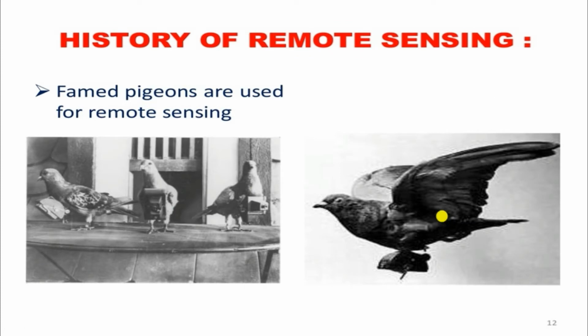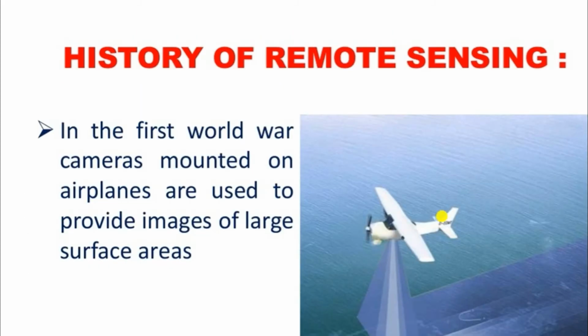Next is another example of remote sensing in history. Smaller cameras were fitted to a pigeon bag, and trained pigeons moved along a particular path, and the pictures were captured.